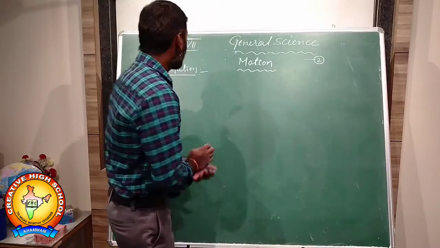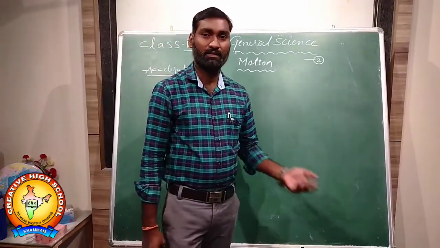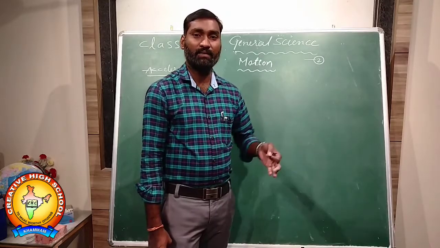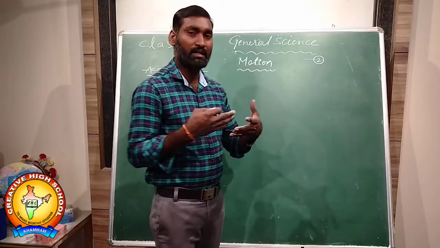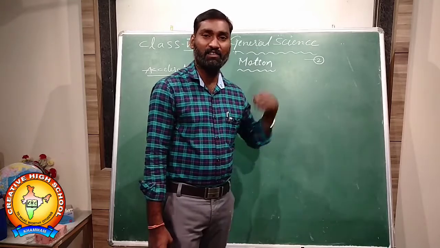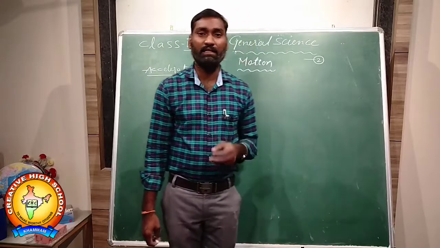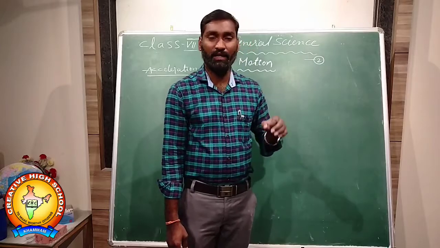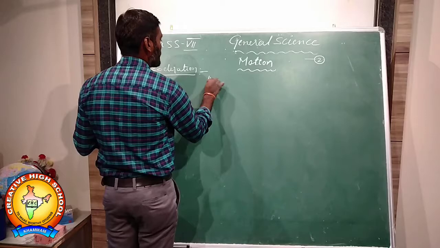Now, acceleration. In the previous class we discussed distance, displacement, speed, velocity, and time. Distance, displacement, speed, velocity, time, and acceleration are all linked topics. If you know speed and velocity, you will automatically get acceleration also. What is speed? The rate of change of distance. What is velocity? The rate of change of displacement, displacement by time. Here, acceleration is defined as the rate of change of velocity.